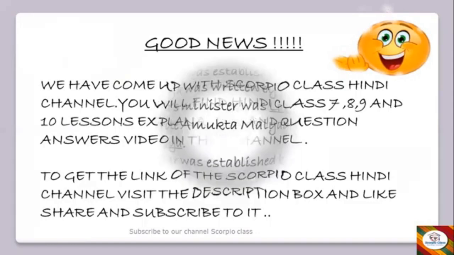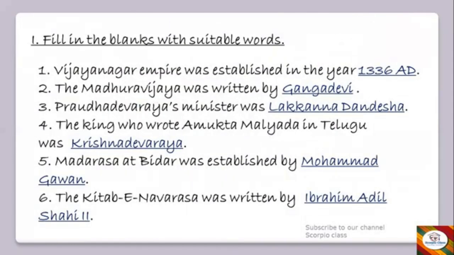So let's move ahead and discuss the question and answers and fill in the blanks of this chapter. So very first, fill in the blanks with suitable words. First one is, Vijayanagara Empire was established in the year dash, at 1336 AD. Okay, second, the Madhura Vijaya was written by dash. So it was Ganga Devi.